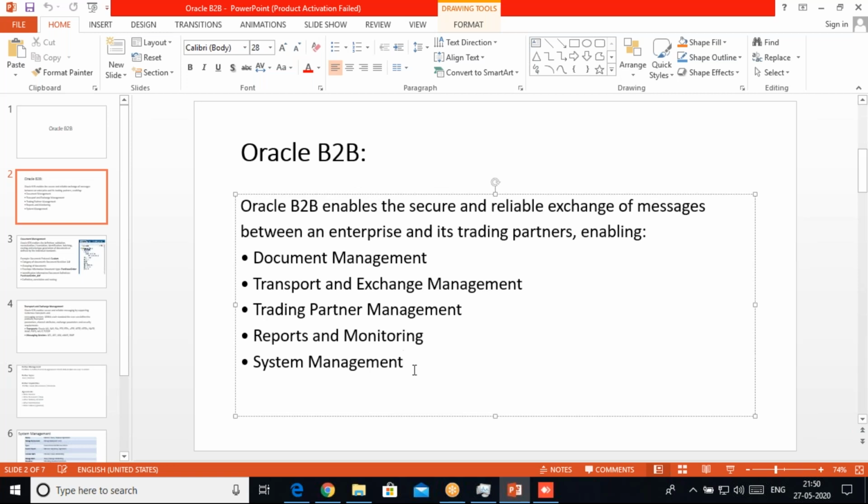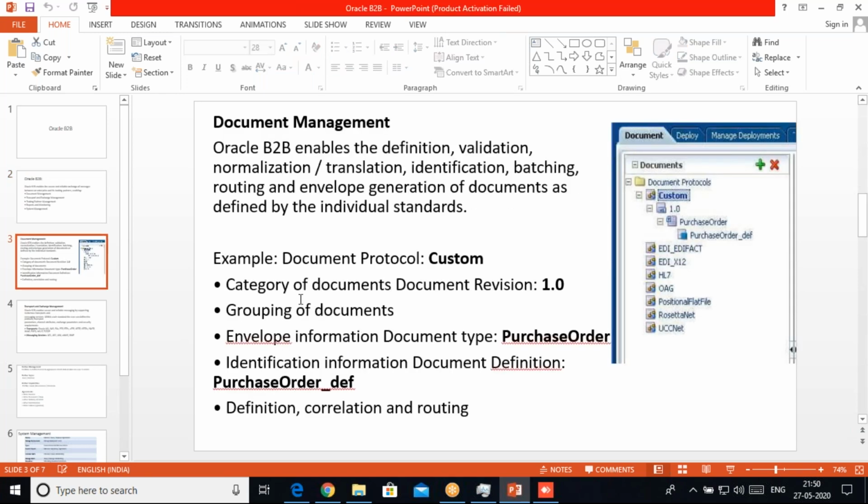There we can do EDI batching and different kinds of things, like downtime, callout, deployment, import, and export. Those come under system management. Now, document management enables definition, validation, identification, batching, and routing. We will see this in the next screen.